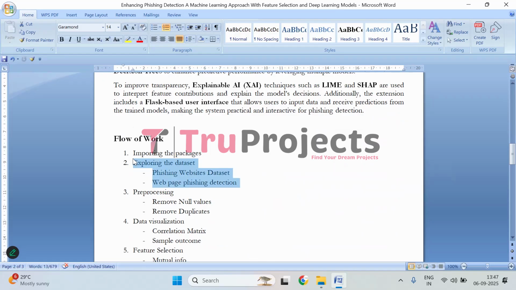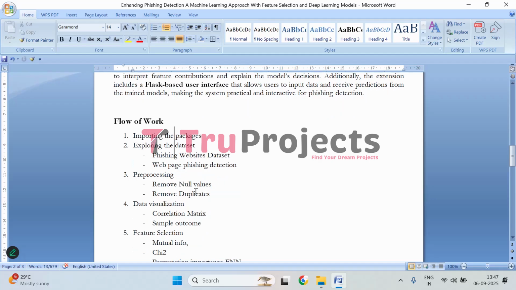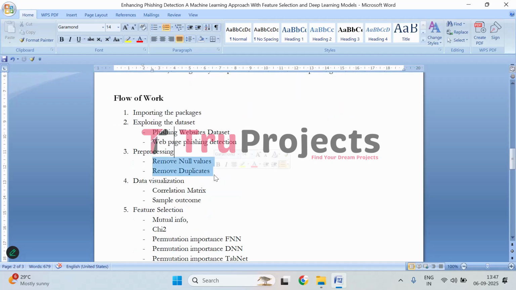So the phishing website dataset is examined to understand the type of data it contains and how it can be used for web phishing detection. Here we have used two types of datasets, that is the phishing website dataset and the web page phishing dataset. Then comes pre-processing. Here any missing data is removed to avoid errors in the model training, that is removing null values. And coming to removing duplicates, duplicate entries are deleted to ensure the data set is clean and reliable.